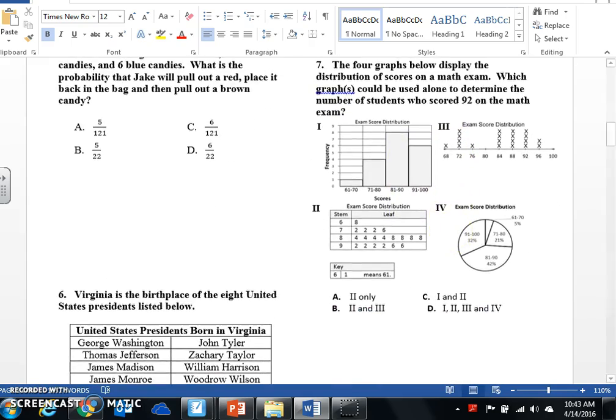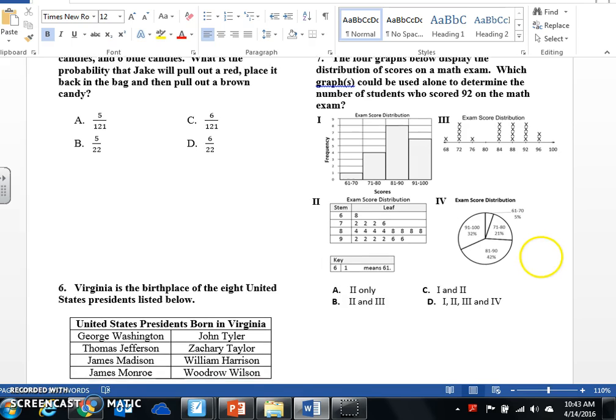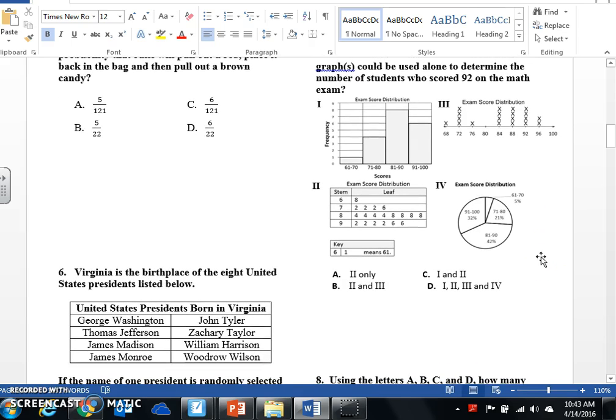All right, 7. The 4 graphs below display the distribution of scores on a math exam. Which graphs could be used alone to determine the number of students who scored a 92 on the math test? All right, so the reason that the histogram is not 1 is because 92 lies in here, but we don't know exactly how many scored a 92. We just know that 6 people scored somewhere in between a 91 and 100. So that does not tell us exactly how many people scored 92.